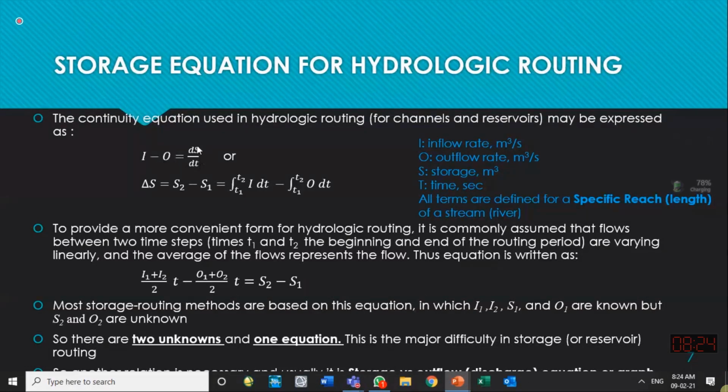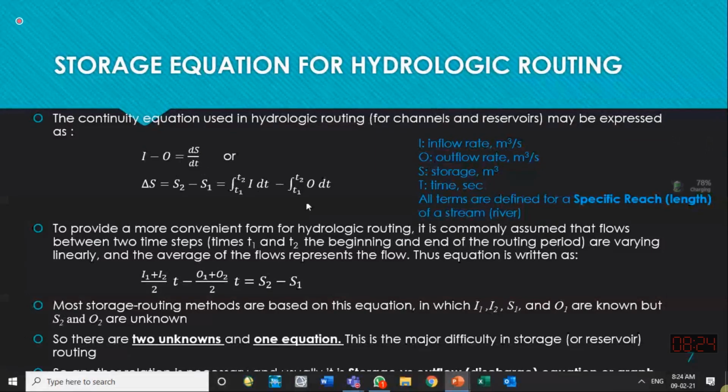Inflow minus outflow is equal to change of storage per unit time if inflow and outflow are in units of discharge. If inflow is volume coming to the system and outflow is volume going out of the system, then this will be equal to delta S only, not divided by dt.